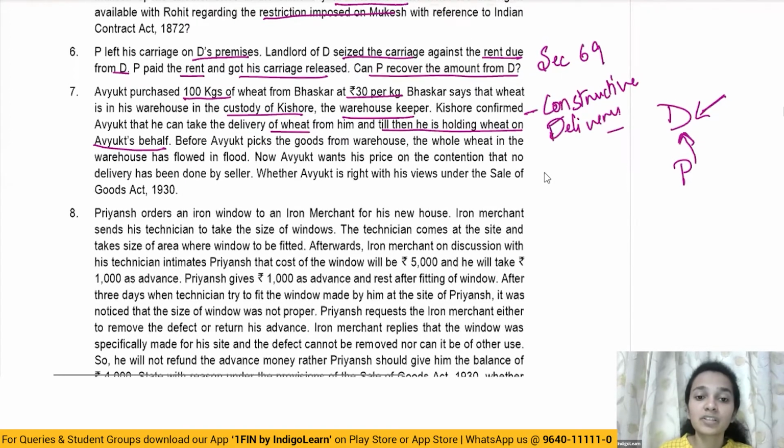Before Avyukt picks the goods from the warehouse, the whole wheat in the warehouse has been washed away in a flood. Now, Avyukt wants his price back on the contention that no delivery has been done by the seller. He contends that there's no actual delivery which has been made by the seller. So can Avyukt do this, is Avyukt right? So the answer here is no, Avyukt is not right. Since the delivery has already been made, there's constructive delivery which happened in this particular situation. Moving on to the next question.